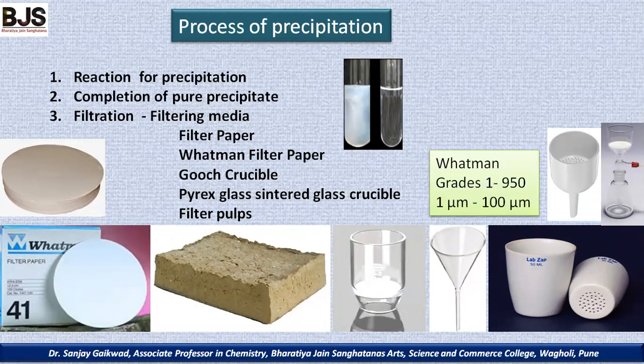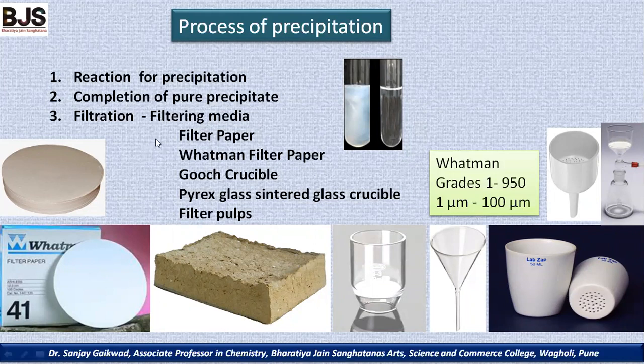Once the precipitate is complete, the next procedure is filtration. Filtration of the precipitate depends on the particle size of the precipitate, whether it is a gelatinous precipitate, a crystalline precipitate, or a big-particle-size precipitate. On this basis we have to select the filtering media.